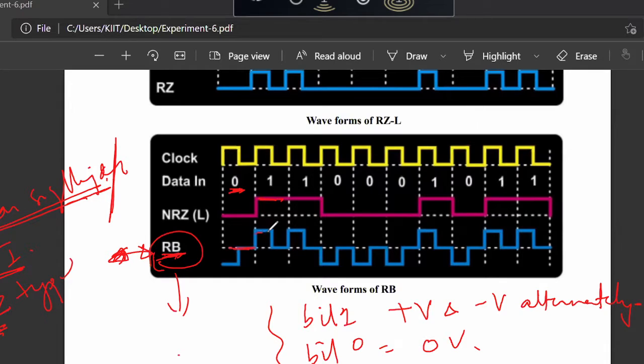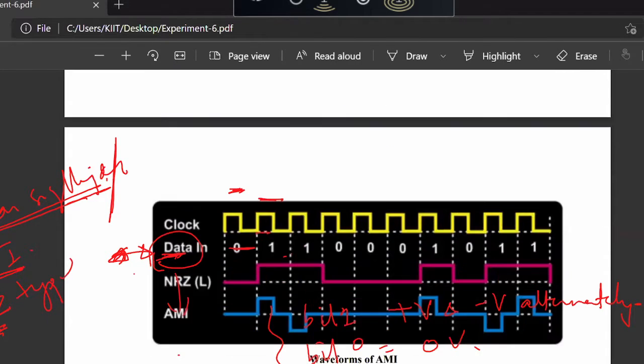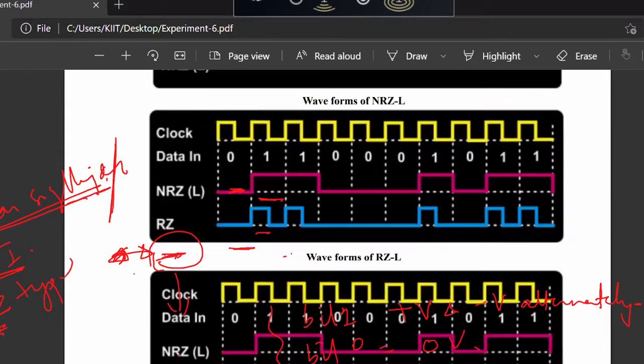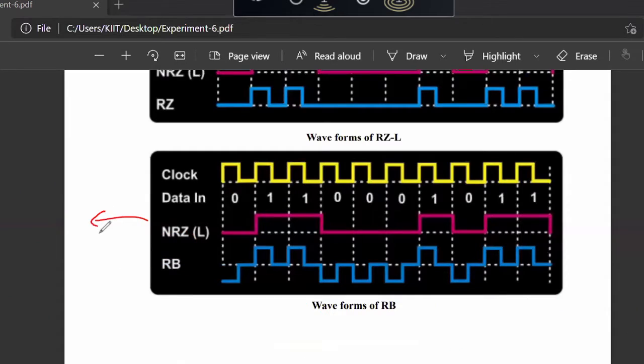Bit 1 is transmitted. Okay, this is polar. I'm sorry, this is not bipolar. I think bipolar is below. Let me see, where is bipolar? This is bipolar. The fourth one is bipolar, and this is polar. This is polar, not bipolar, students. I'm so sorry. So this is polar signaling. So return to bias is polar. I thought it is bipolar. So this is polar RZ type, polar return to zero type. So in the manual, this polar RZ type is called return to bias.